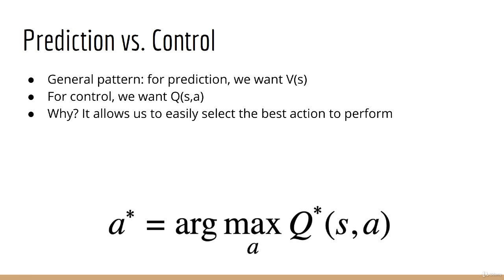As a general pattern, note that for the prediction problem, usually we are interested in finding V of S, which is what we just did. For the control problem, we are usually interested in working with the action value, Q of SA. The reason for this is, if you recall, the Q function makes it easy to look up what action to take given a state S. We always take the argmax over all possible actions. We call this the greedy action. In this way, we maximize what we believe to be the sum of future rewards. So just keep this general pattern in mind.